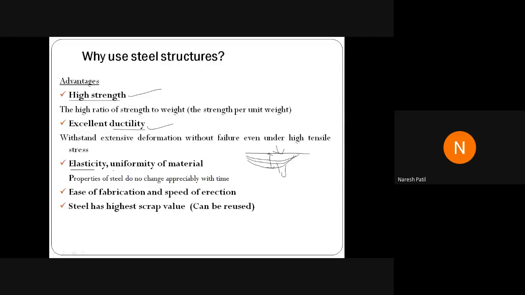Then we have uniformity in the material, because it is manufactured in the industry, तो क्या होगा, मटेरियल में यूनिफॉर्मिटी रहेगा. Because it is cast in the machine, it is not cast by the workers or the humans. So there will be uniformity in the material. But what will happen on site? अगर आप concrete का कोई structure करोगे, if you want to construct a building with concrete, what will happen? That will be constructed with workmen. Because of bad workmanship and other characteristics, there will be problems.